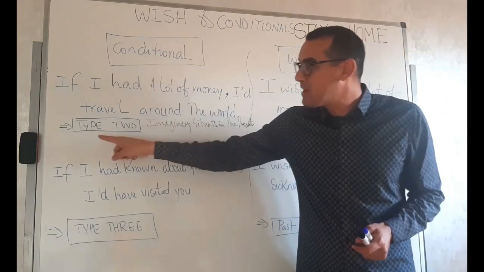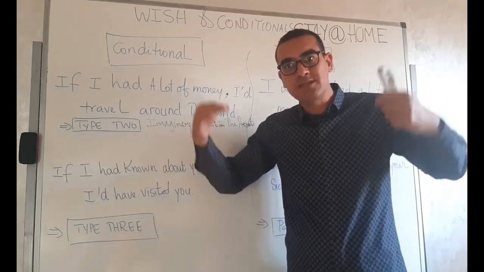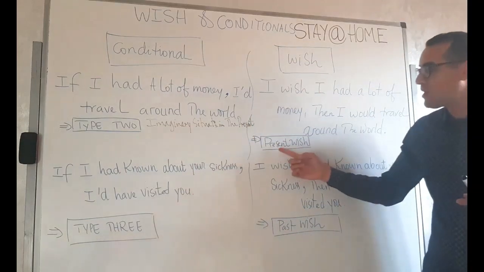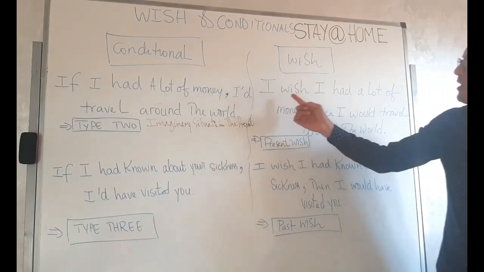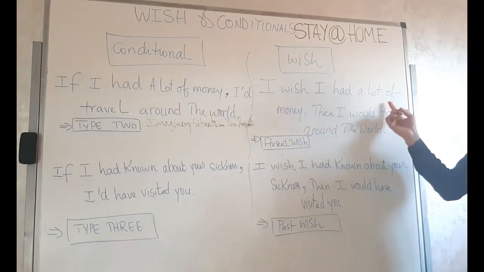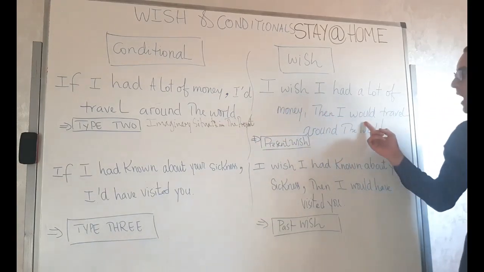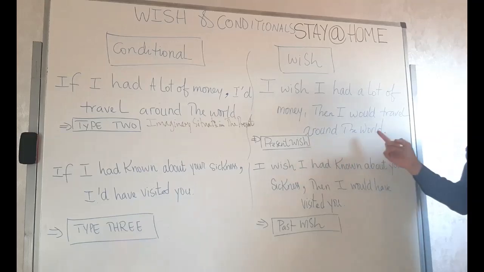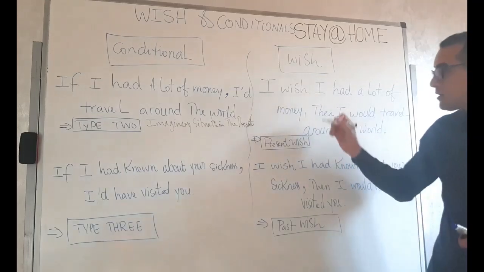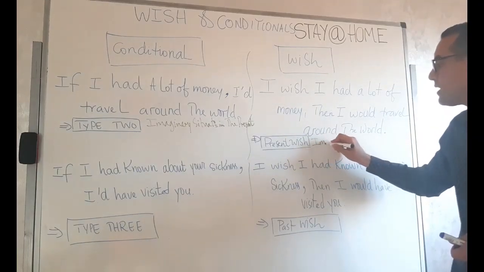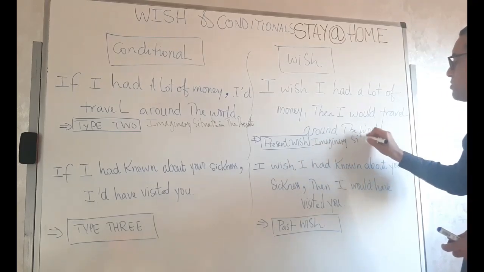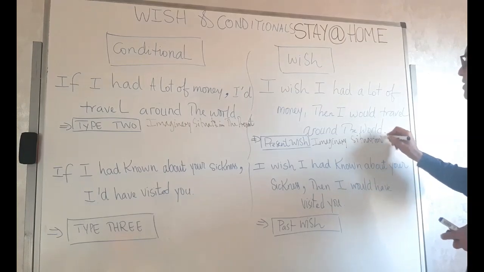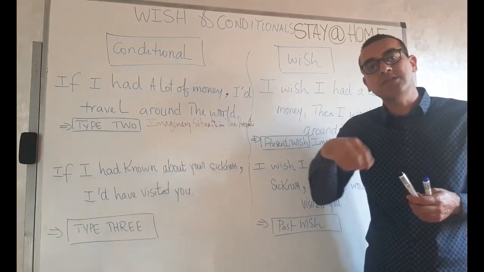This type, type 2, is the equivalent of the present wish. What does the wish in the present say? I wish I had a lot of money. Then I would travel around the world. So this is also an imaginary situation, and we want it to be the opposite of the present situation.